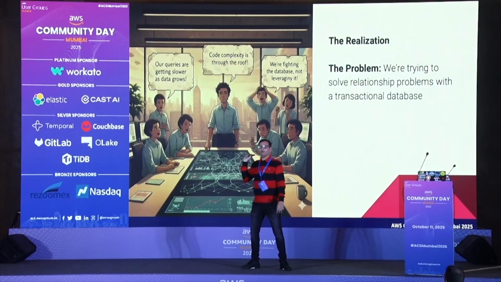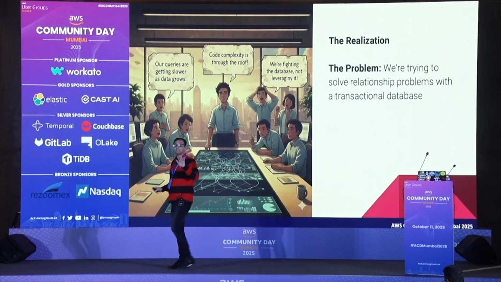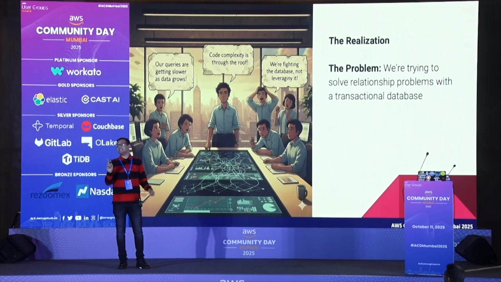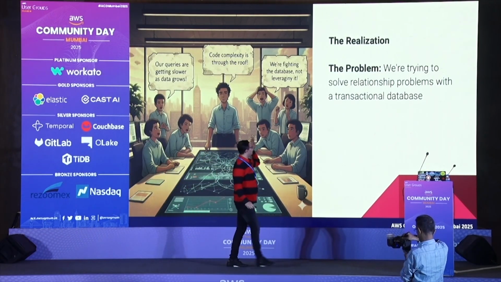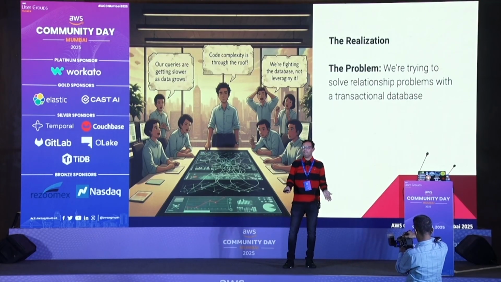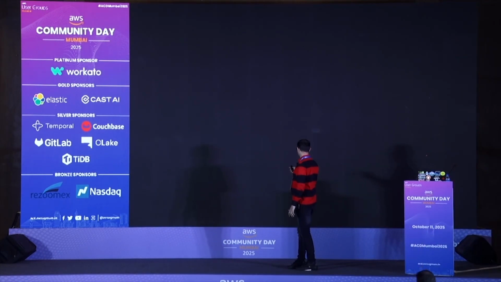So that is what is happening now. The database is good, not a problem, but that is meant for transactions, not for relationships. So that's why he's trying to solve the relationship problem with a transactional database. So that's where the problem was.